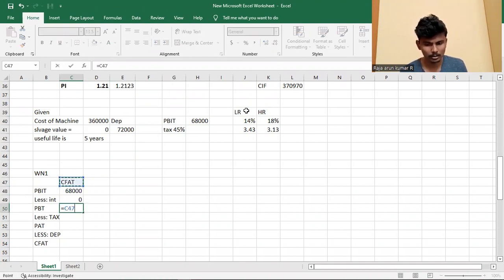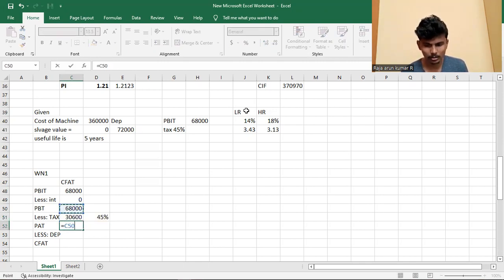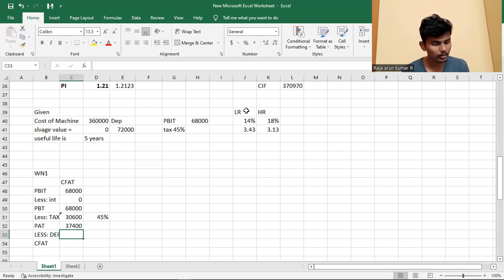Then tax at 45%, given in the sum: 45% of 68,000 equals 30,600. 68,000 minus 30,600 equals 37,400. Depreciation we found out is 72,000.